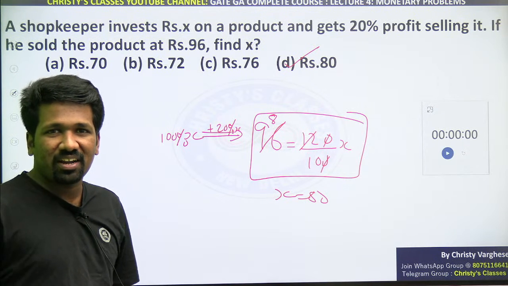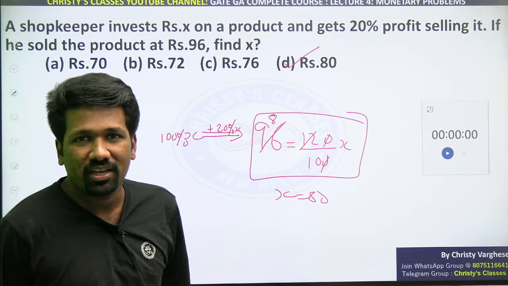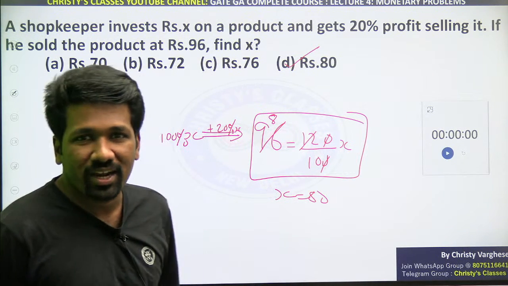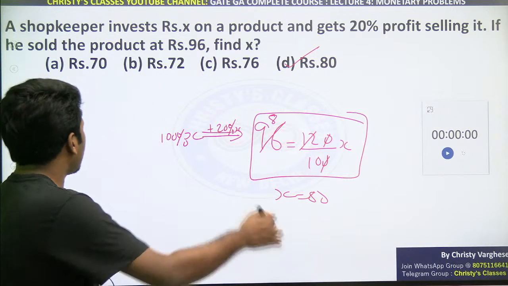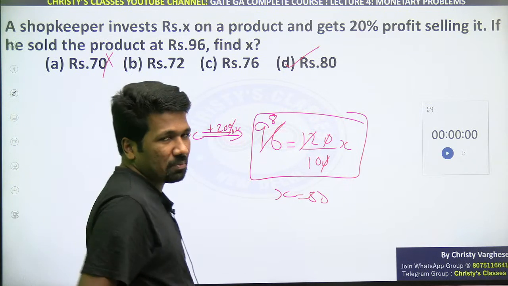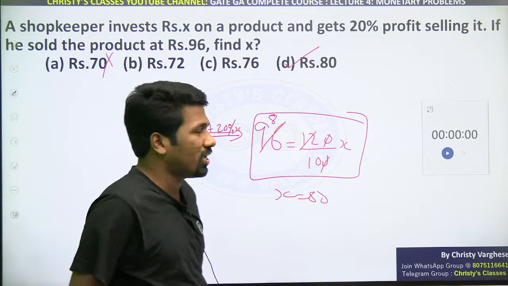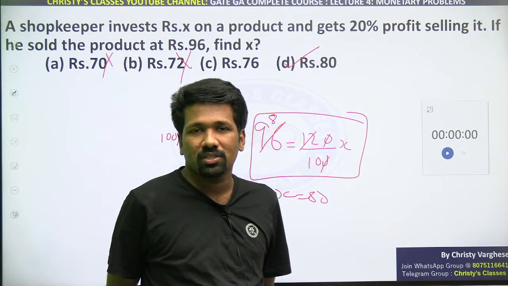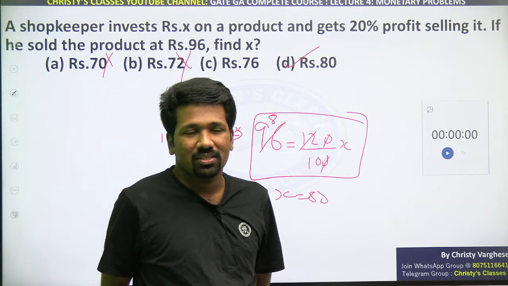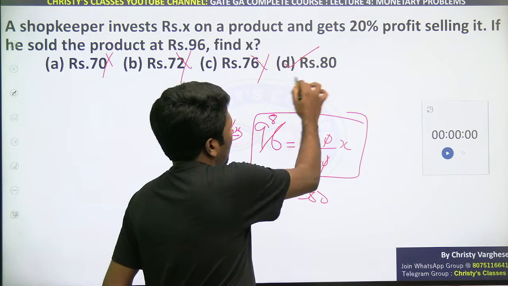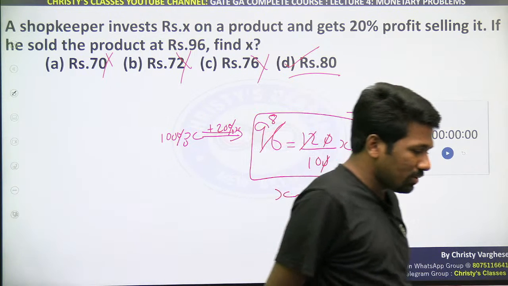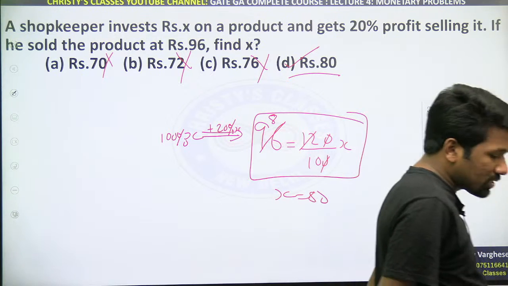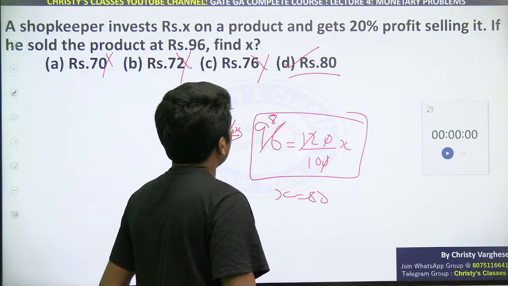Be flexible with mental math. 70 का 10% 7 है, 20% 14 है. 14 add किया तो 84 मिलेगा, 96 नहीं मिलेगा. So option A गलत है. 72 के साथ 7.2 add किया तो 96 anyway you will not get. So eliminate it. 76 के साथ 7.6, 15.2 add किया तो 96 नहीं मिलेगा. So eliminate it. 80 का 10% 8, 8 plus 8 so 16 add किया तो 96.